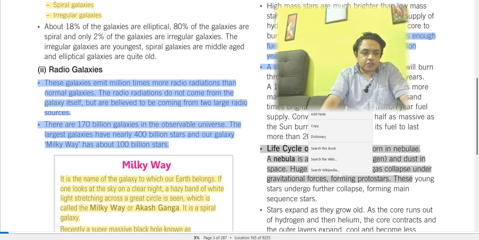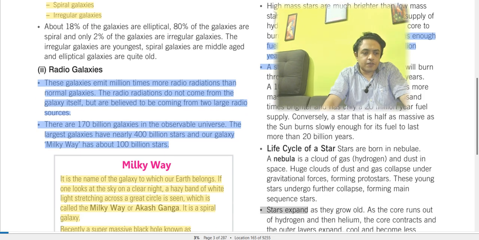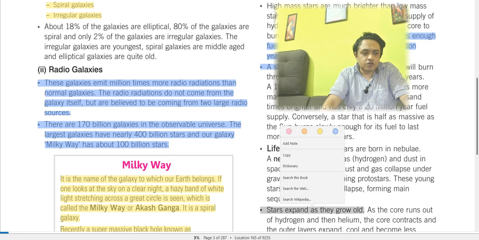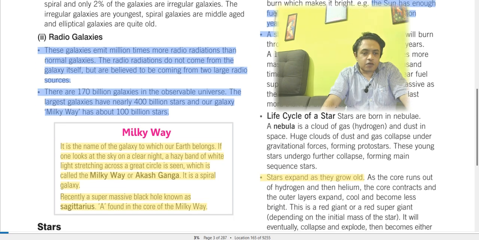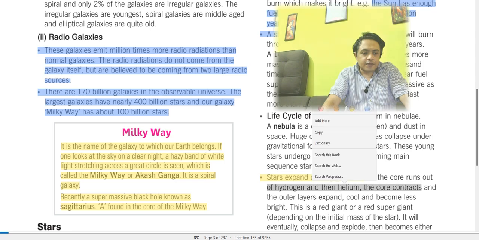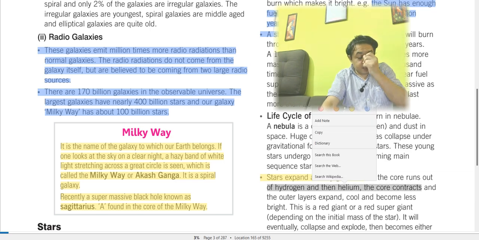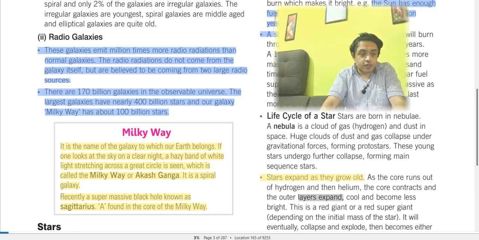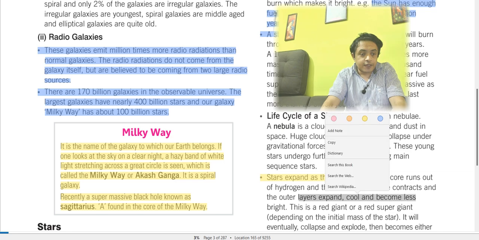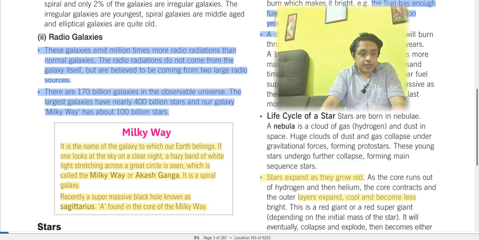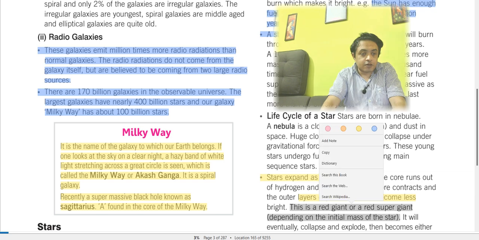Stars expand as they grow old. We know the universe is expanding, and in that way stars also expand. As the core runs out of hydrogen and then helium, the core contracts. Once the hydrogen and helium are used up, the core contracts and the outer layer expands, cools, and becomes less bright. This is a red giant or a red supergiant, depending on the initial mass of the star.